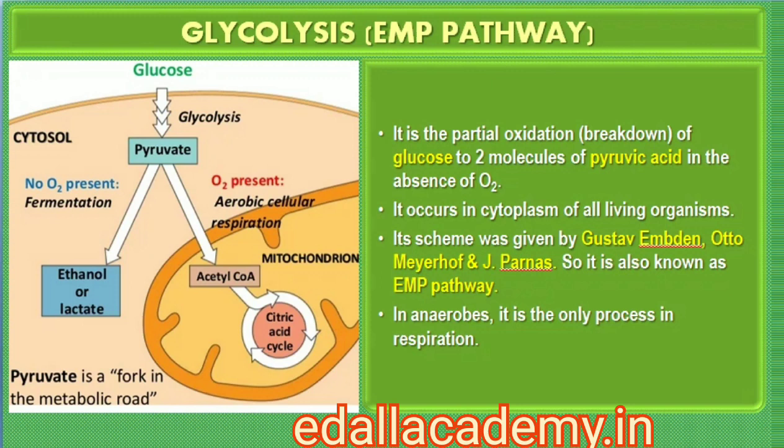This breakdown of glucose to pyruvic acid is called glycolysis. The term glycolysis has originated from the Greek words, glykos for sugar, and lysis for splitting. The scheme of glycolysis was given by Gustav Embden, Otto Meyerhof, and J. Parnas, and is often referred to as the EMP pathway. In anaerobic organisms, it is the only process in respiration. Glycolysis occurs in the cytoplasm of the cell and is present in all living organisms. In this process, glucose undergoes partial oxidation to form two molecules of pyruvic acid.